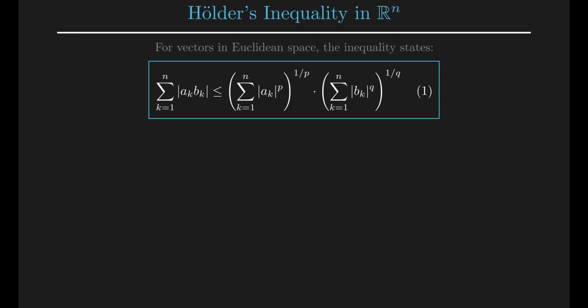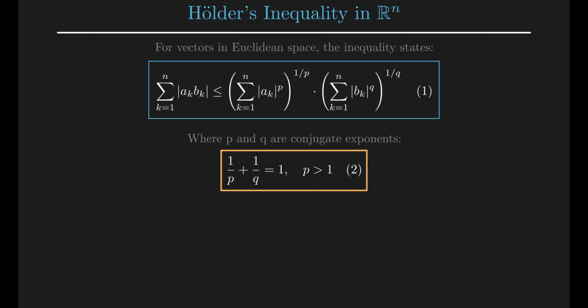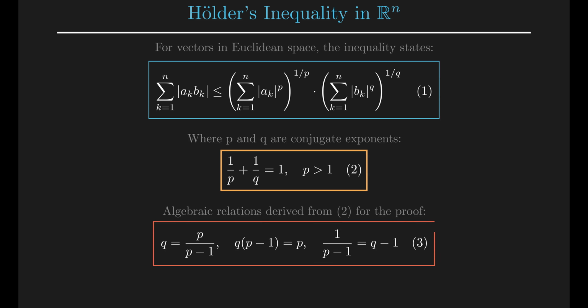exponents. Here, p and q are conjugate exponents. This means that 1 over p plus 1 over q equals 1, with p being strictly greater than 1. To prove this theorem, we will use a few algebraic relations derived from this condition. Notice that q equals p over p minus 1, which implies that q times p minus 1 equals p.